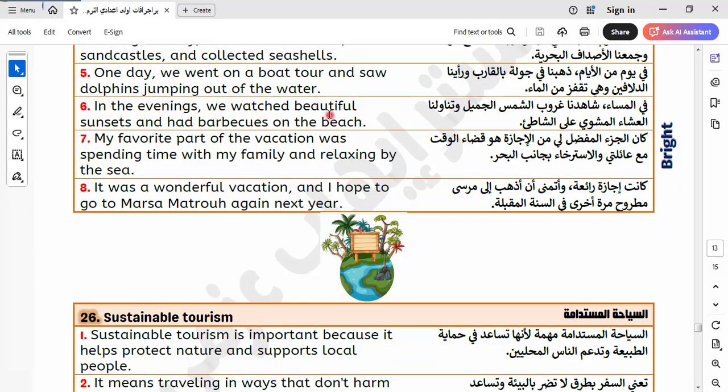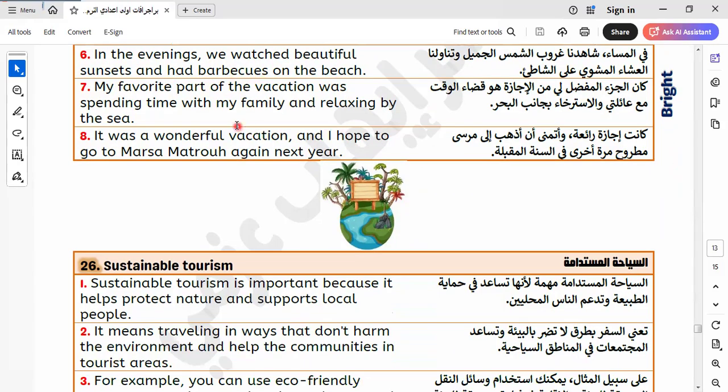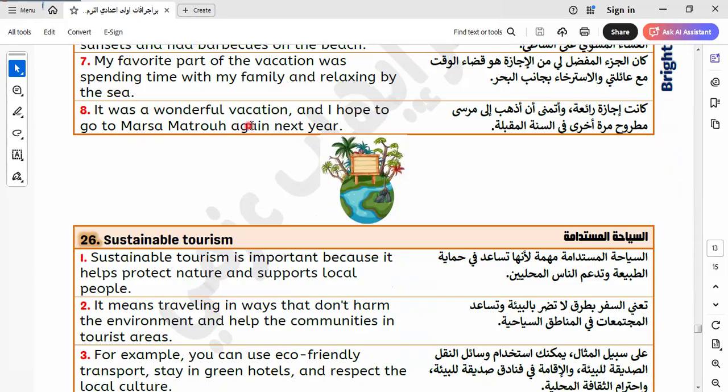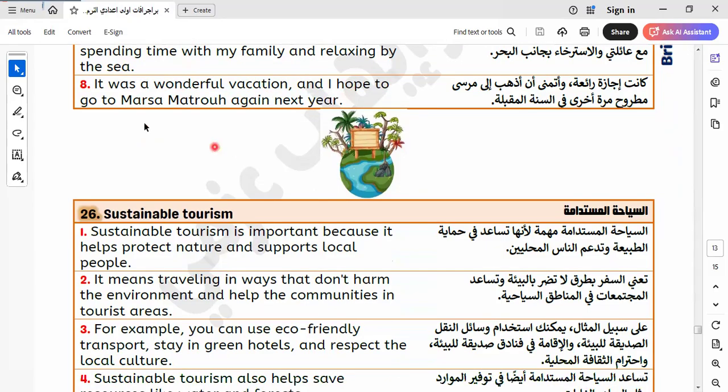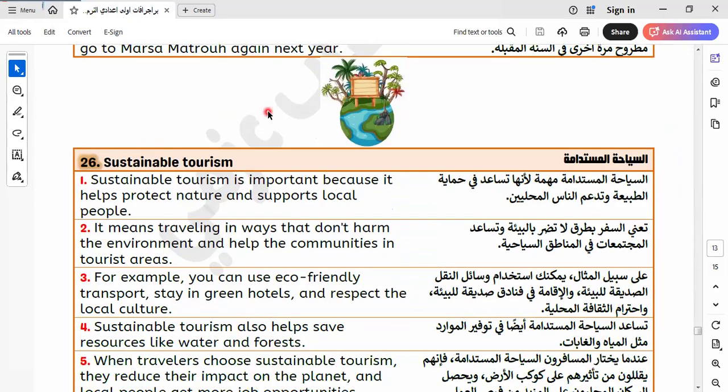In the evenings, we watched beautiful sunsets and had barbecues on the beach. My favorite part of the vacation was spending time with my family and relaxing by the sea. It was a wonderful vacation, and I hope to go to Marsa Matruh again next year.